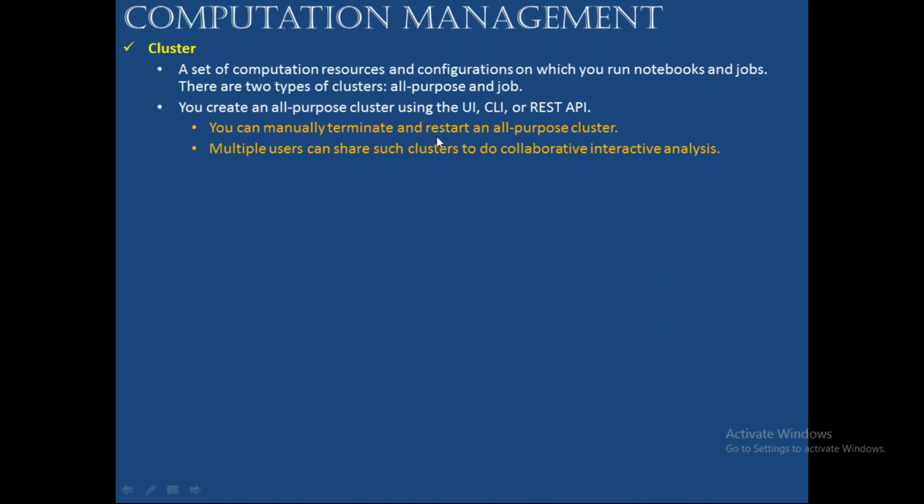You can manually terminate and restart an all-purpose cluster, meaning you can delete it, stop it, or restart it. On this cluster, you can perform deletion and termination. Terminate is nothing but just a stop. After stopping, you can start it again. But delete means you are completely deleting that configuration itself. That cluster configuration itself you are deleting.